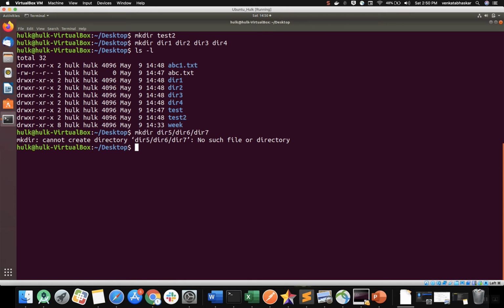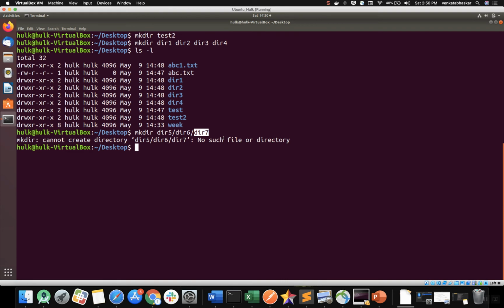Before creating directory 7, it will check whether directory 6 exists or not. Before creating this, it checks whether the directories exist or not. So at the last argument, whatever it is, it will create that directory. For the previous ones, the shell will check whether those directories exist or not. So we are getting no such file or directory.